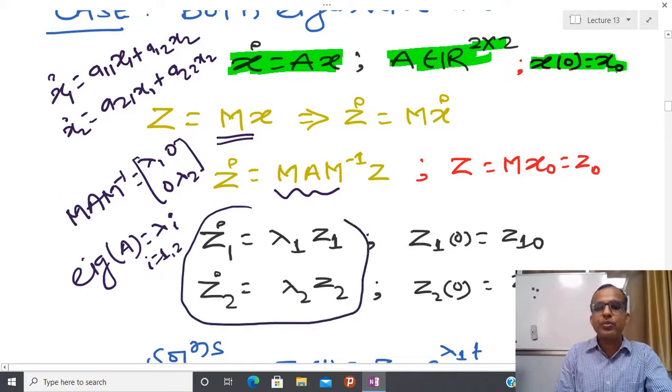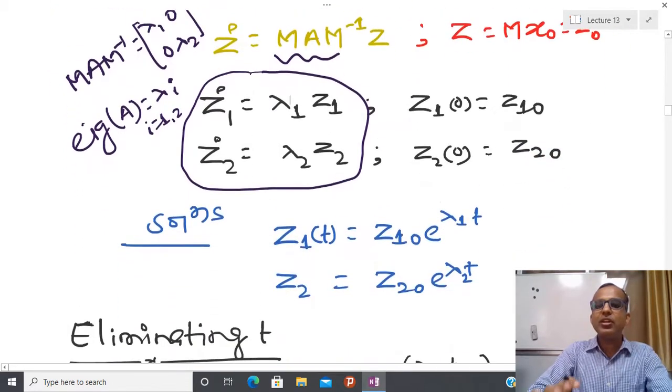Initially I have the coordinate frame x1 and x2. Now I have a different coordinate frame z1 and z2. And what is the beauty of the new coordinate frame? The system looks decoupled in the transformed coordinate frame, and due to that reason the analysis becomes pretty easy.